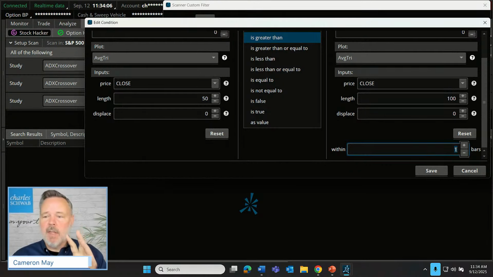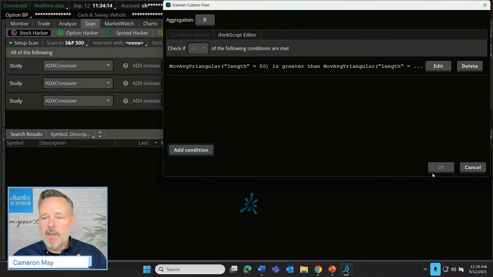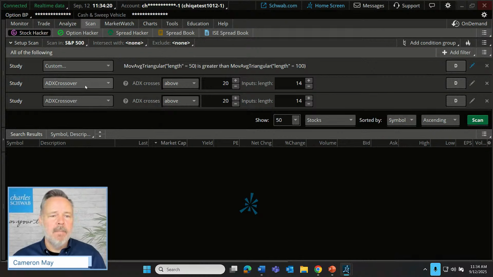So specifically, the way that we built this particular study filter is that 50 has to be above the 100 as of this moment. Okay, we're going to save that. Now let's go filter the next one. So our moving average triangular 50 is greater than the moving average triangular 100. That's our trend.